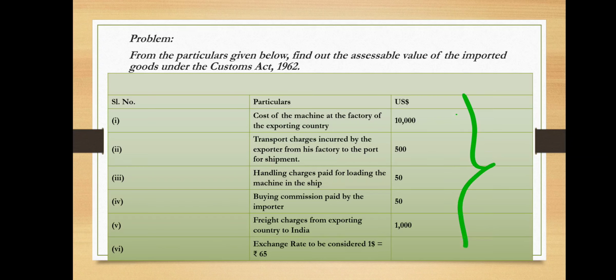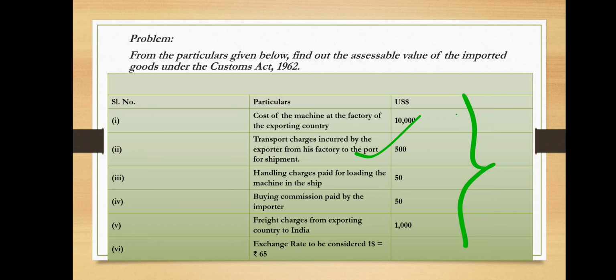As per the information given, the cost of the machine at the factory of the exporting country is $10,000. Later they give transport charges incurred by the exporter from his factory to the port for shipment.